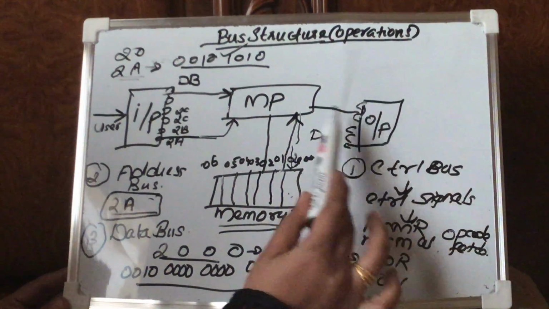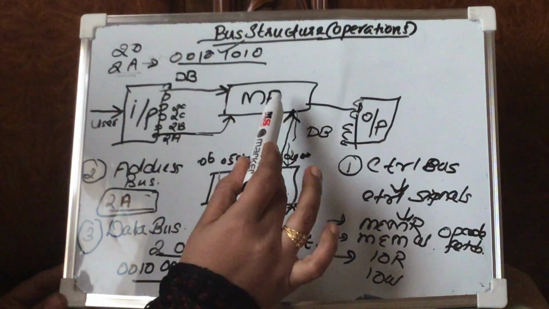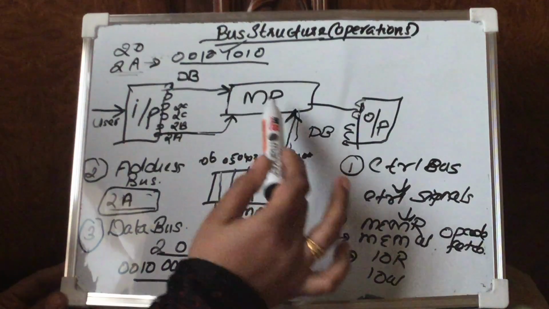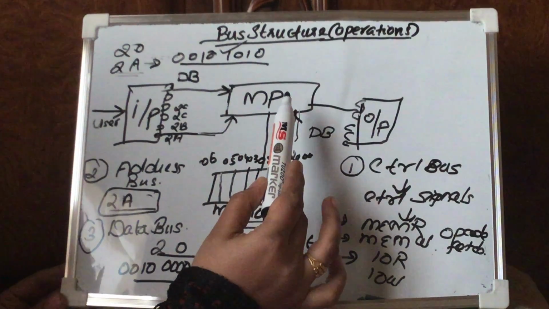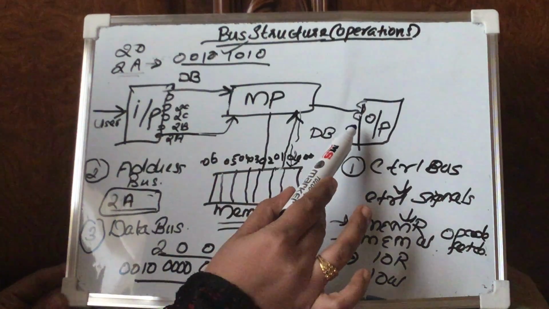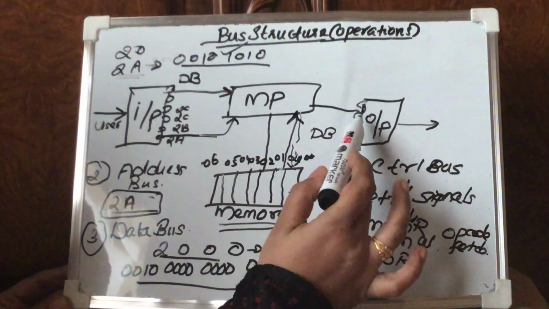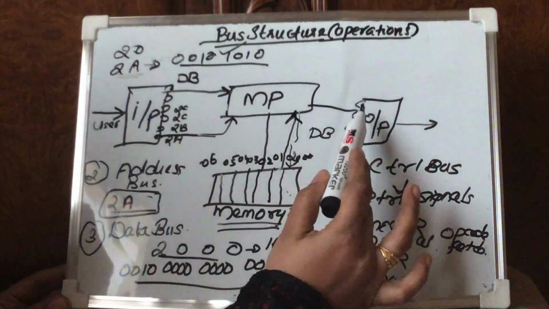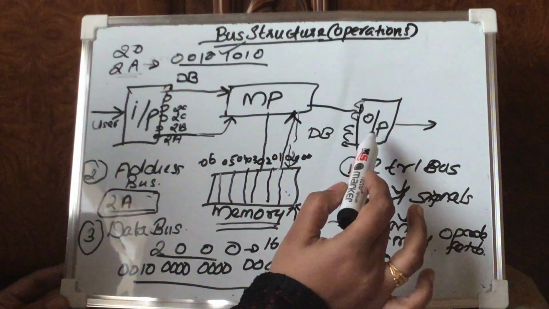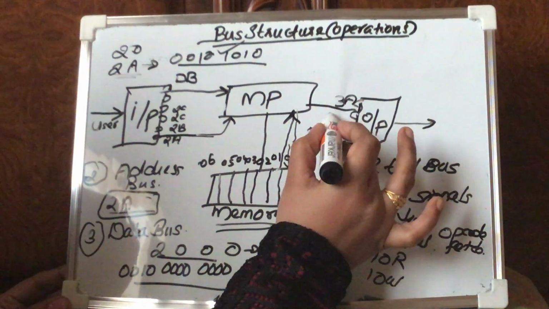On the other hand, if I want to write data present within the microprocessor, generated after some operations, that is, if I have performed the sum of two numbers and got a result, and that result has to be returned to the output unit, only then will the user be able to view the result. Here also there are various address locations specified to define the addressing of the output device, for example 3A. Here also only 8-bit addressing is required.